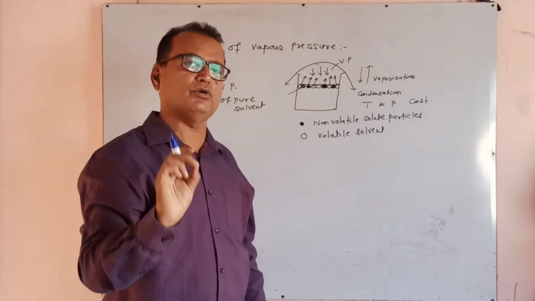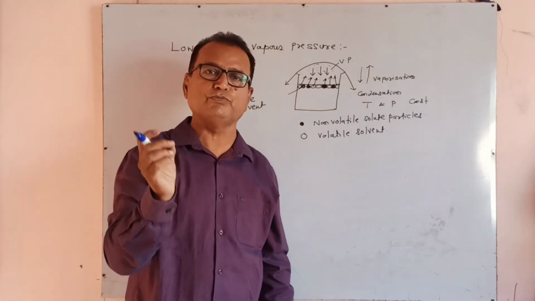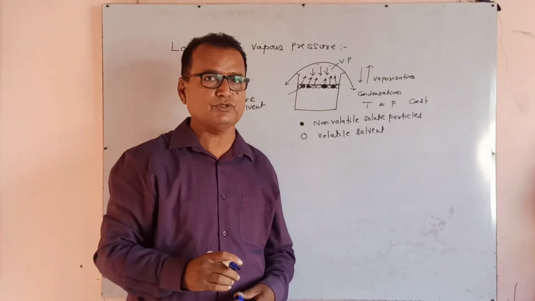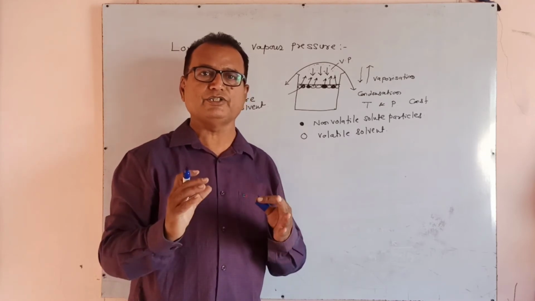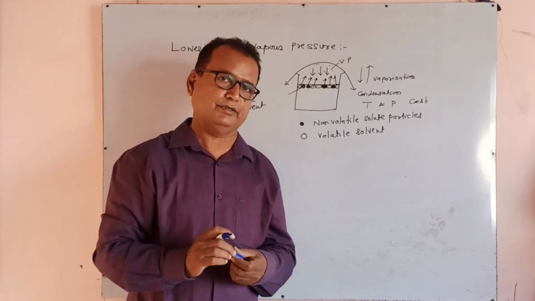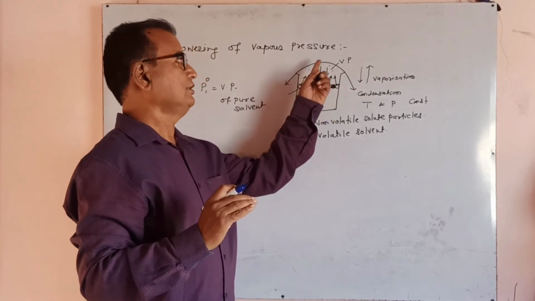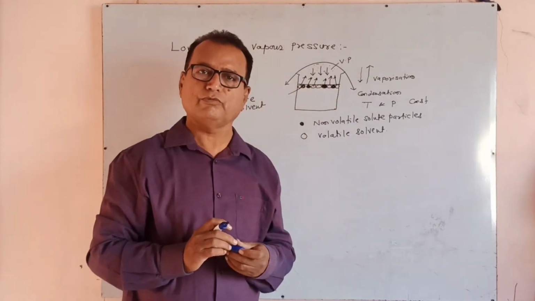A very small amount of solute particles added into pure solvent becomes a solution. Vaporization takes place only by the solvent part. At the upper part, these vapors are only vapors of solvent,